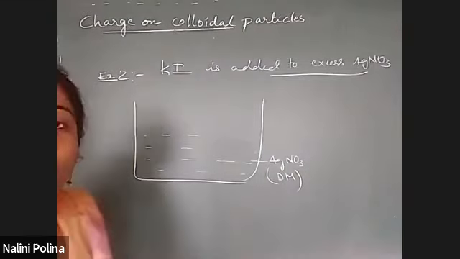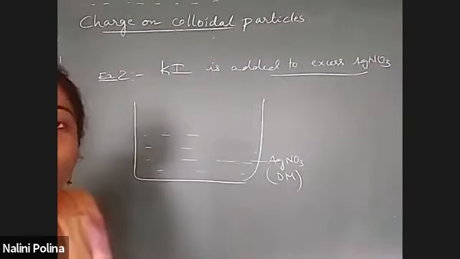How do we come to know whether a particle has this size or that size? That can all be known by experiments. Through experiments you will come to know which particle has which size. Fine, so that's all about preferential adsorption of ions.